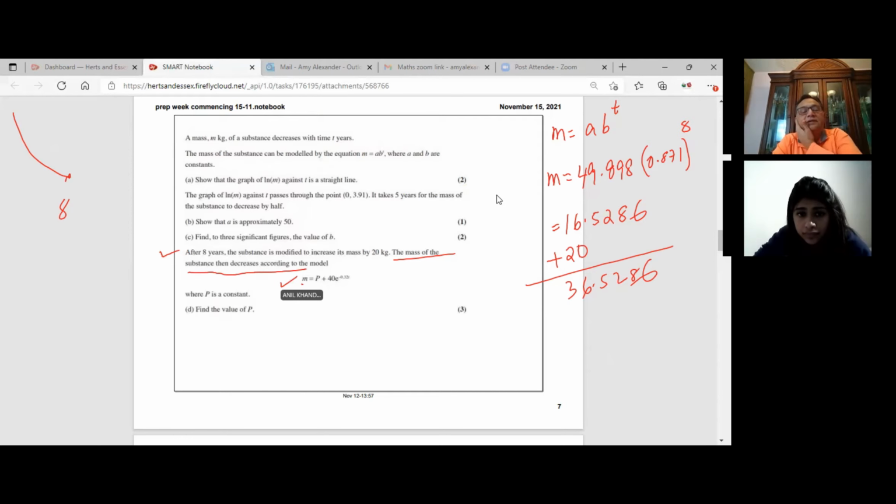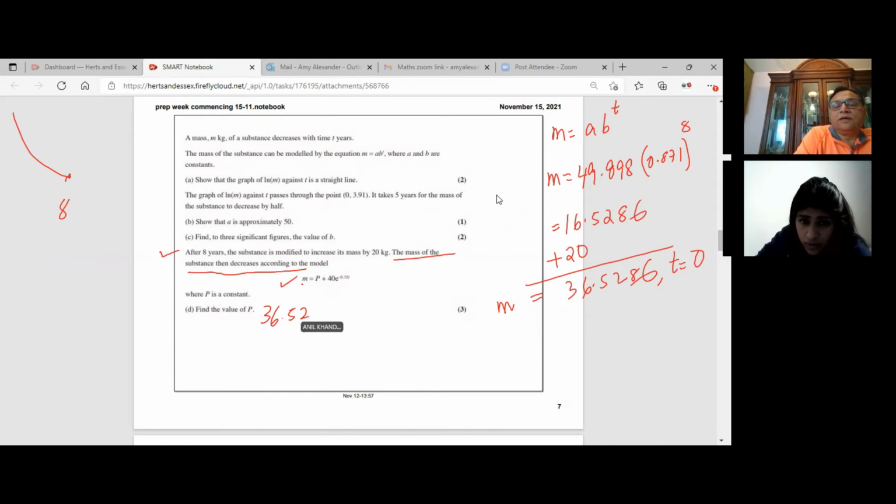So now we can find the value of P. So that becomes the initial mass, right? Yeah, this is M. Modified. So now we need to find what P is. At this time, we have started a new series and we'll take T equals 0, correct? So we have 36.5286 equals P plus 40 e to the power of minus... What is this?